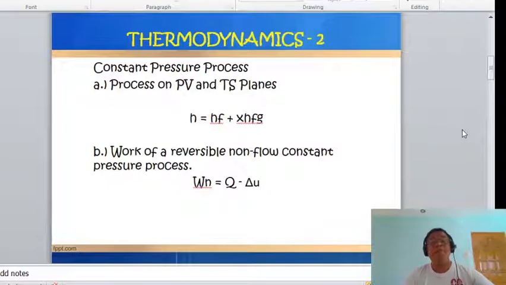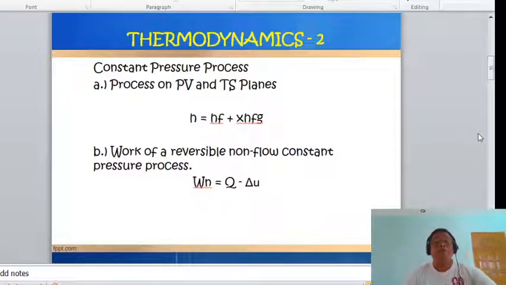So, class, this is very similar to the previous discussion. It is not for constant pressure, but it is for constant temperature. So, take note, class, okay? You can change pressure here to temperature. For the PVT relation, just by looking at the figure, in getting the enthalpy, that is equal to the enthalpy of the liquid plus the quality of the steam multiplied by the enthalpy rather of the mixture. Okay? So, the discussion of this class is very short.